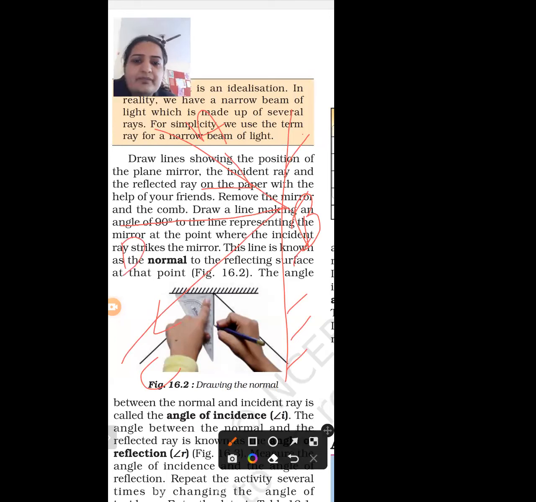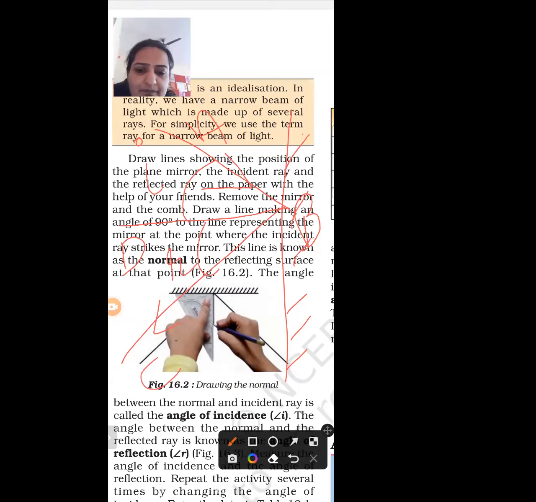The angle between normal and incident ray is called angle of incidence. And the angle between normal and reflected ray is called angle of reflection. So you have to remember the definition of angle of incidence and the definition of angle of reflection.